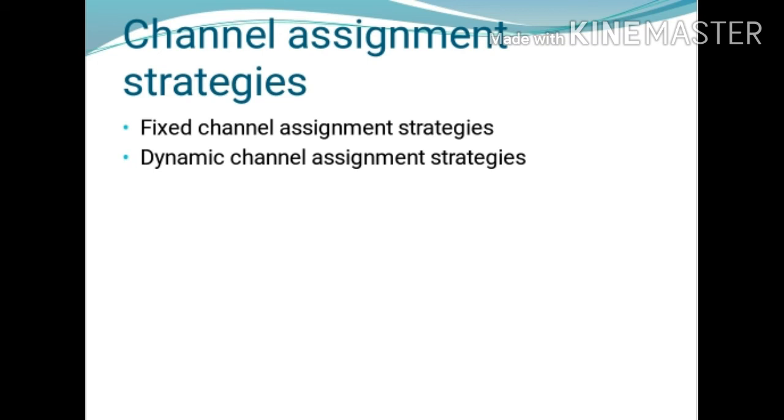Any call attempt within the cell can only be served by the unused channels. Means, if any call is attempted within a cell, then the unused channels can handle this call. If all the channels in that cell are used, then the call is blocked. In such a situation, a subscriber does not get service.